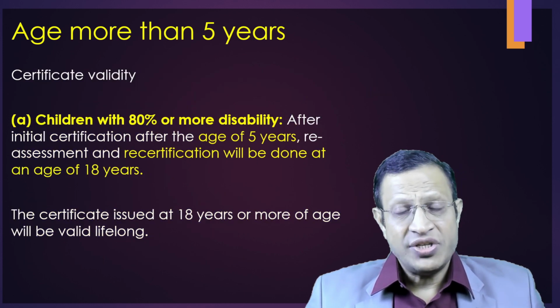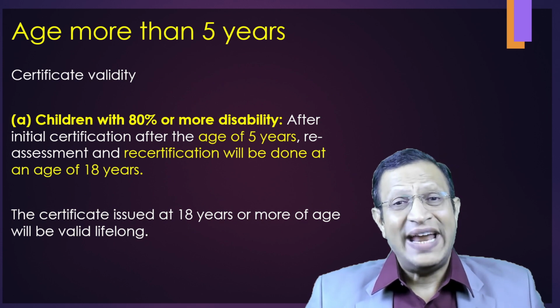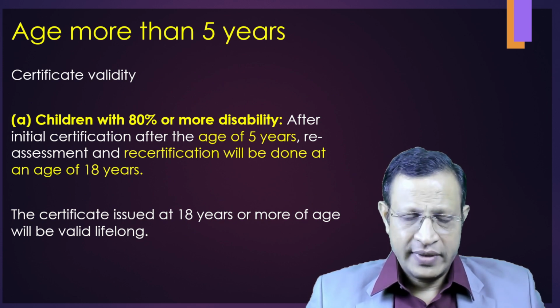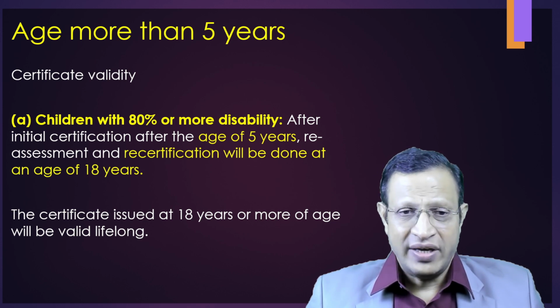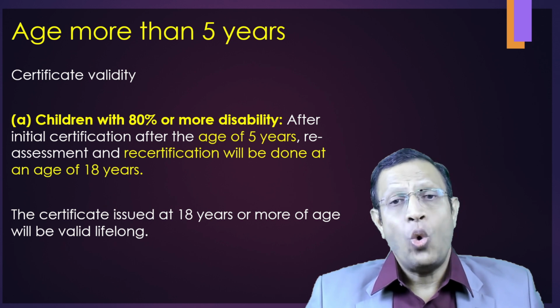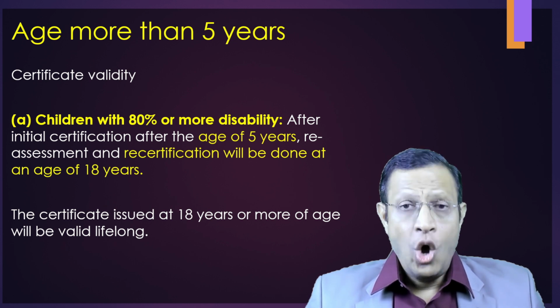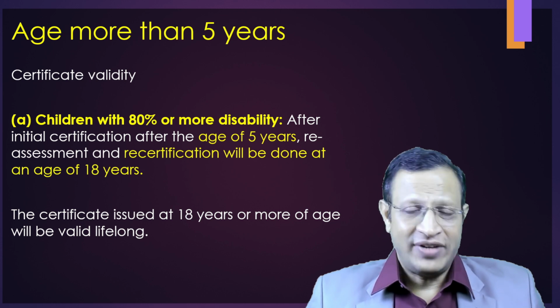If the child has more than 80% disability at the age of 5, the reassessment and recertification will be done only at the age of 18 years. Once it is done at the age of 18 or more, that will be valid for lifetime.